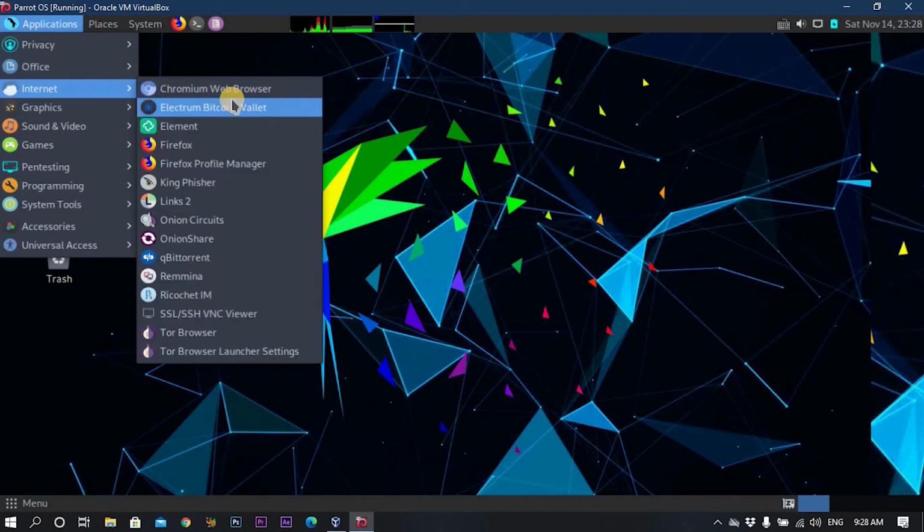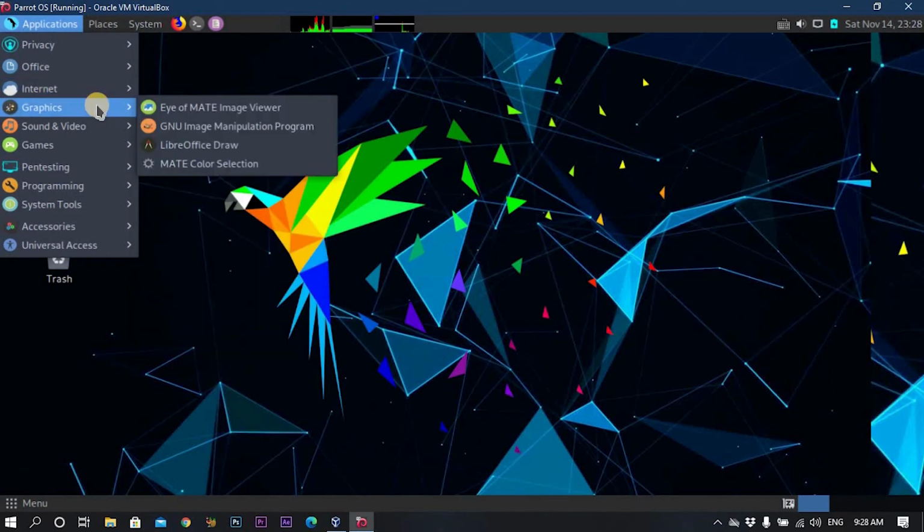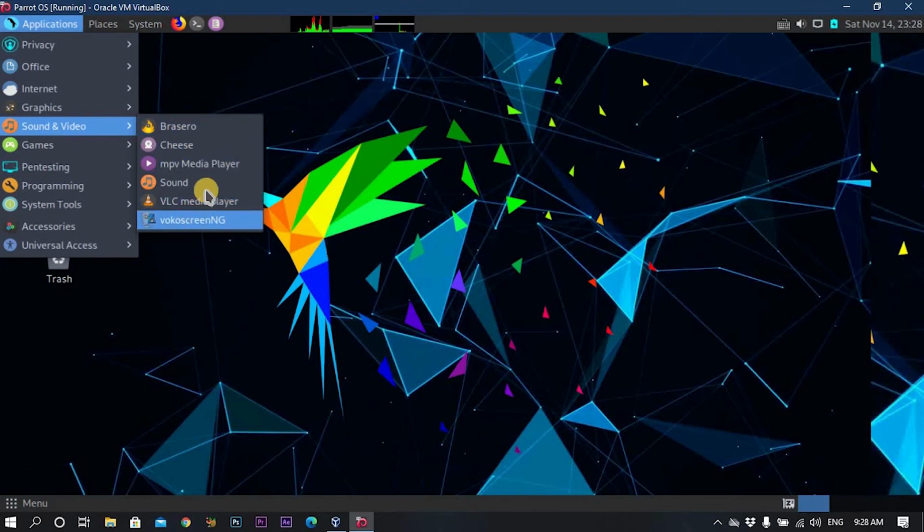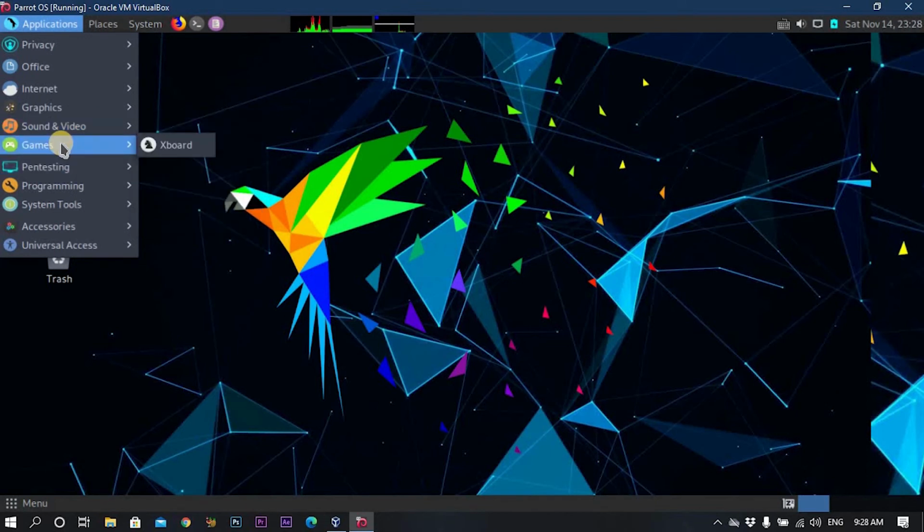If you go to Internet, you will see the Tor browser, which is highly recommended, especially if you want to surf the internet anonymously. And the original Firefox, and some other types of browsers. If you go to graphics, here you can change the color selection. It's all related to appearance on the system. If you go to sound and video, you will find tools for playing sound and video on your system. Games, this is chess, pre-installed on the Parrot system.